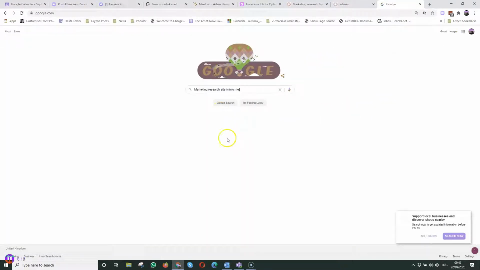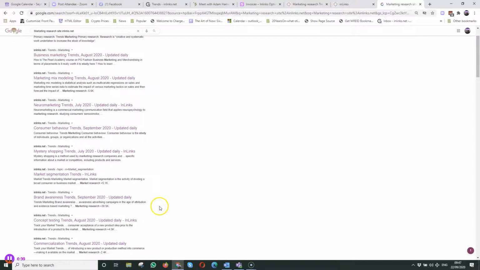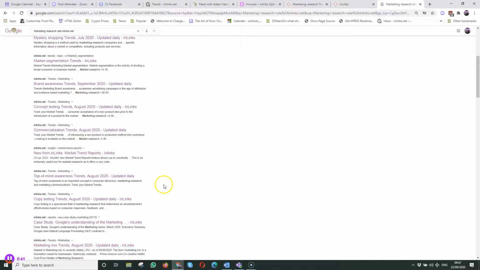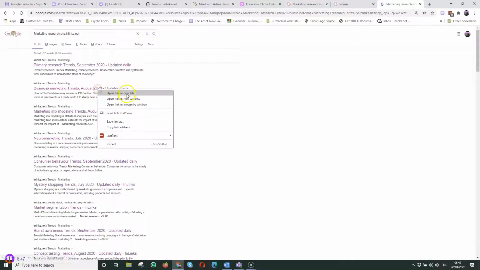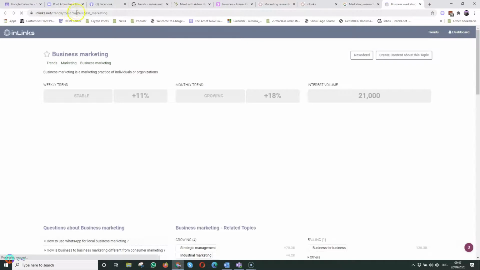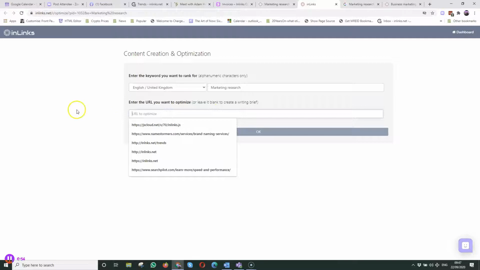So I'll put in marketing research site inlinks.net into Google and have a search. And I can see that I've already got some stuff about primary search trends, which I could talk about, and I could certainly refer to some of these things. I'm talking about this actual reporting tool, so that's grand, but I haven't got a good candidate for talking about marketing trends. So if I did, I could put that into here, and then I could adapt that.